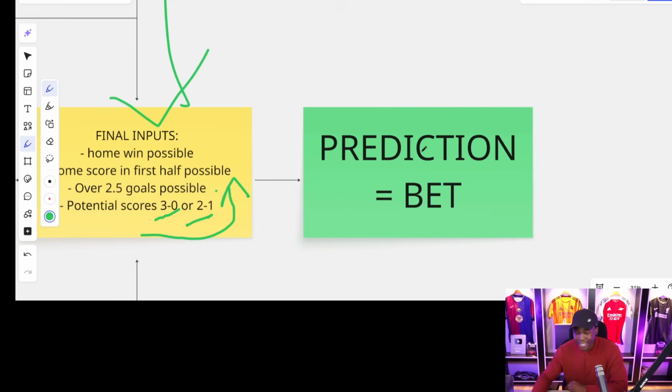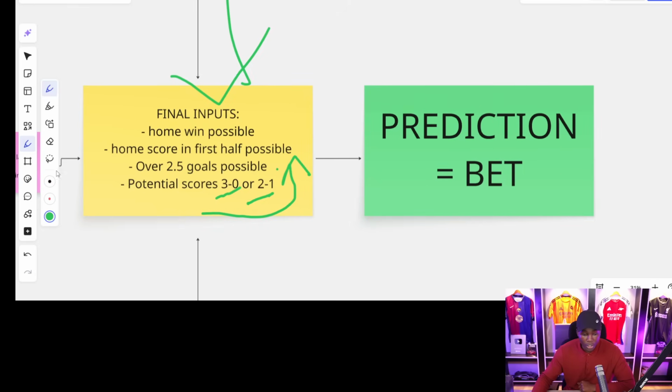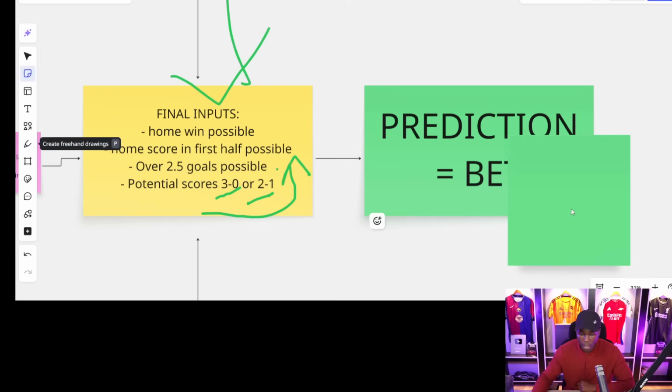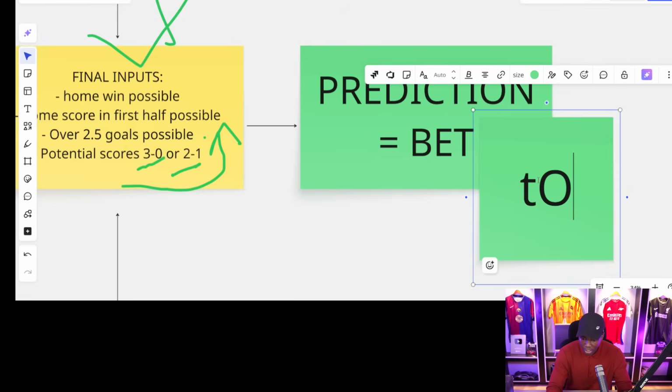Prediction. Bet number one, all right? At this point, if I'm to bet on this game, the very first selection I would have opted for is Tottenham Hotspurs to win the game. Let me bring it in a table format so that we can have it written down. Tottenham Hotspurs win the game.